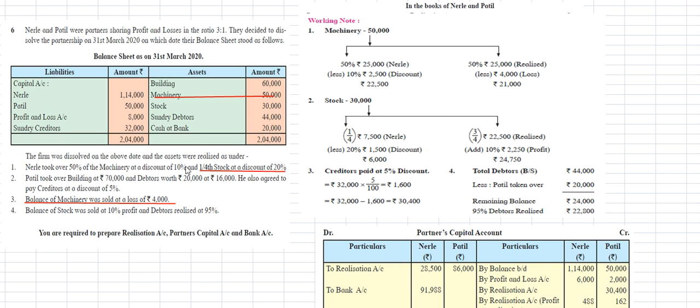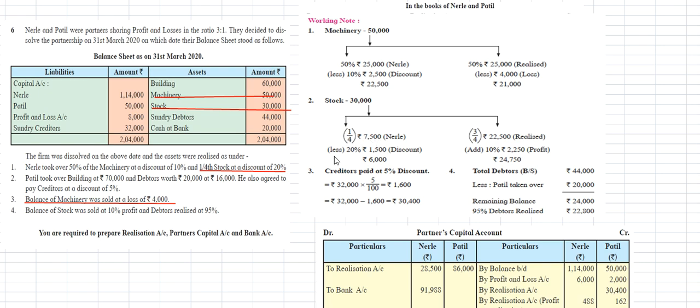Stock amount is the second adjustment. The stock amount is 30,000 rupees, and 1 by 4th of the stock was sold at a discount of 20%. So 30,000 into 1 divided by 4 gives 7,500 rupees for that stock.